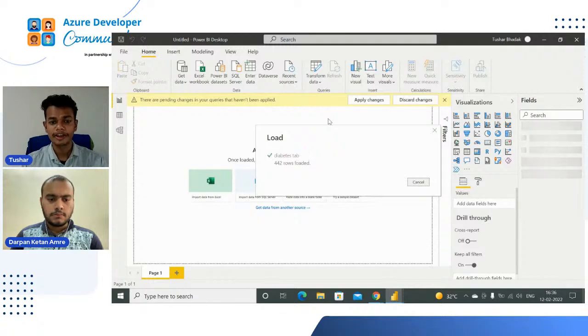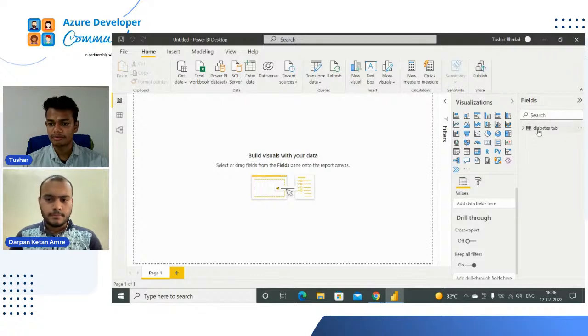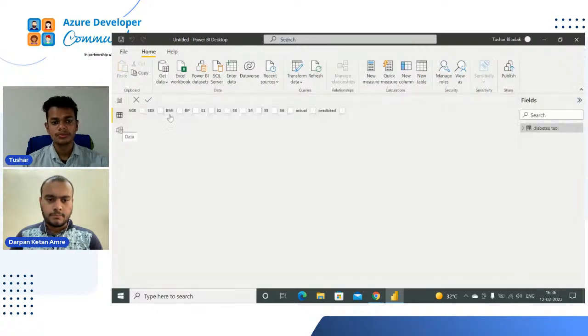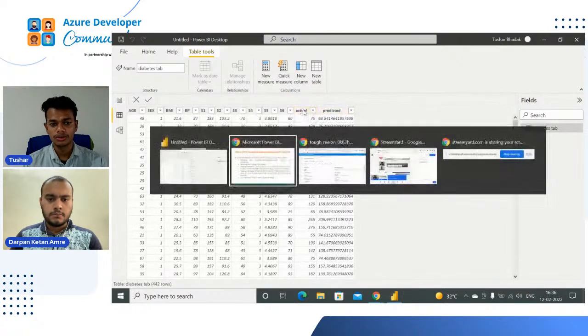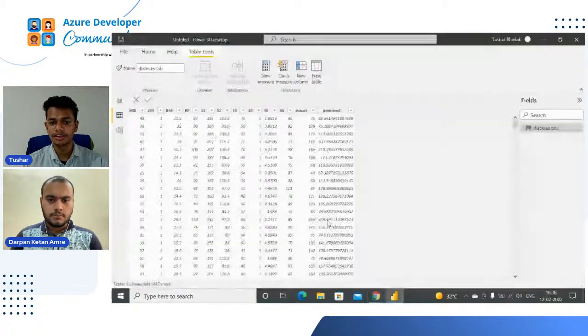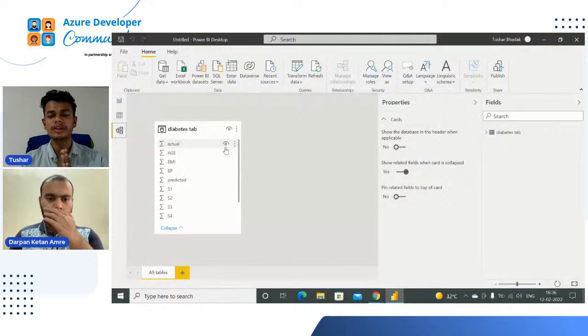So the database is loading, it's loaded. So now you will see in the field section the diabetes tab. So here is our database. This is our visualization panel. This is a data set. See, okay. See actual and predicted, right? First we were having only Y. You can see here, we are having only Y, but we have created this also. And this is a relationship. Now we are having only one table.